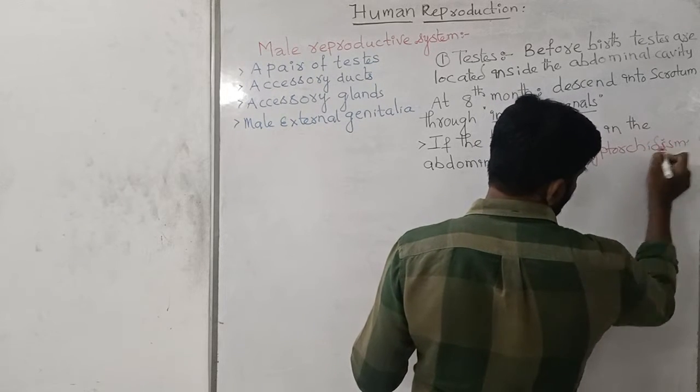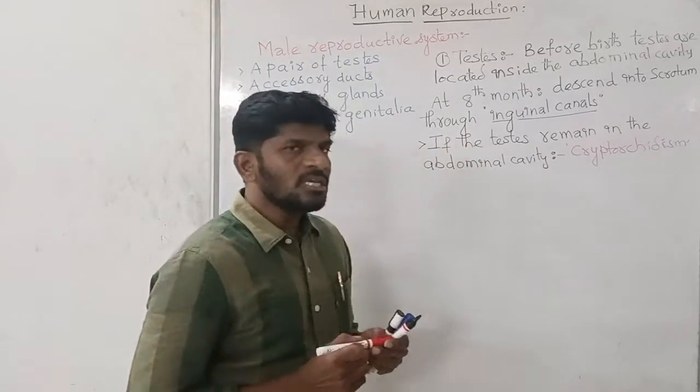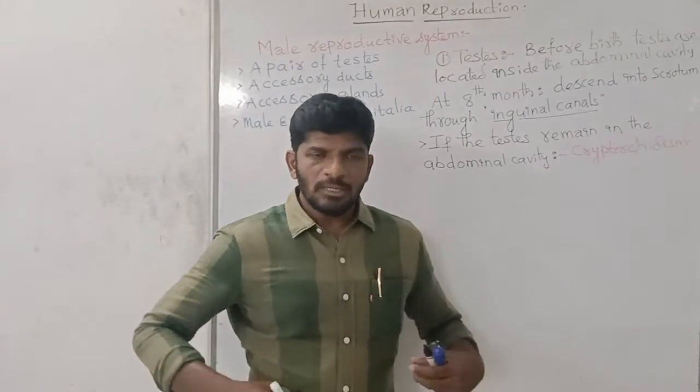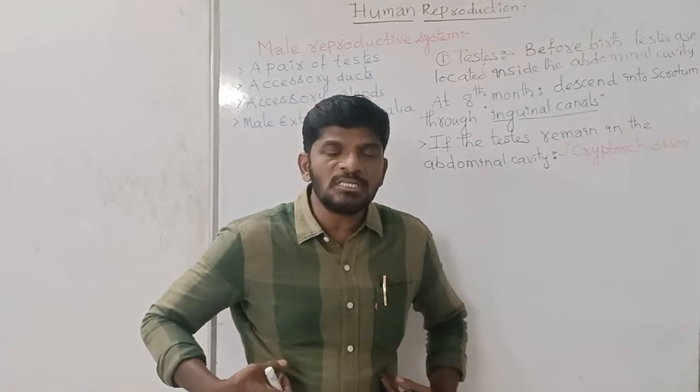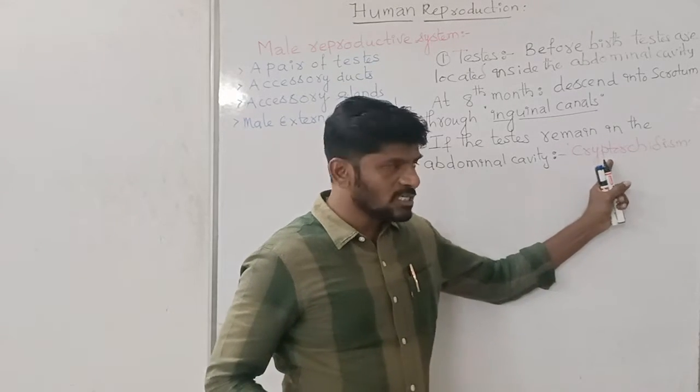I repeat again: in some children, the testis is unable to descend into the scrotum. They remain as it is in the abdomen, which is called as cryptorchidism.